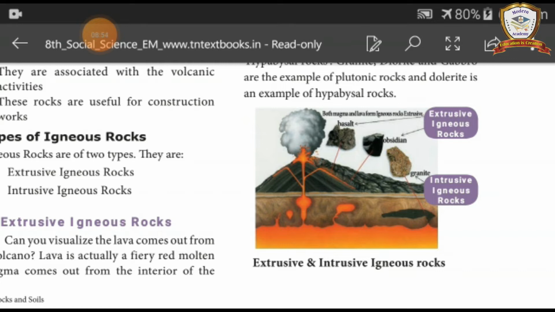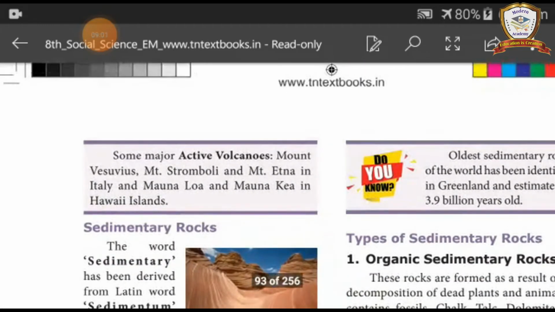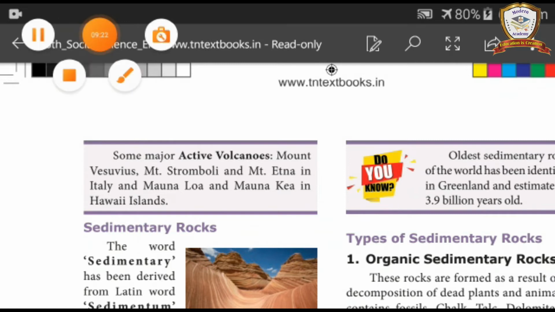Both magma and lava form igneous rocks. Now, next page. Some major active volcanoes: Mount Vesuvius, Mount Stromboli and Mount Etna in Italy, and Mauna Loa and Mauna Kea in the Hawaii Islands. Up to this, book reading is over.